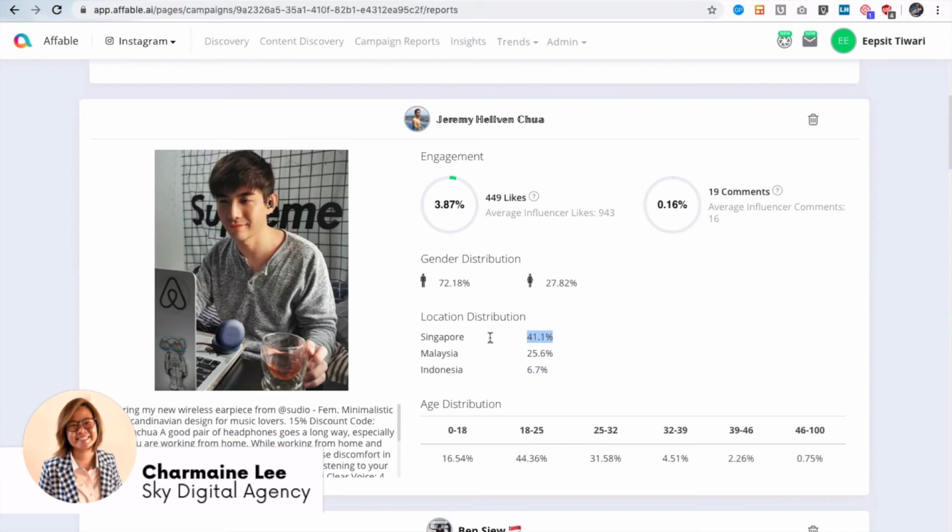So again, not only finding the influencer and finding the right content and posting it, but also measuring and keeping track of how they are performing on a real-time basis, so that you can quickly modify your campaigns and get better results by iteration.